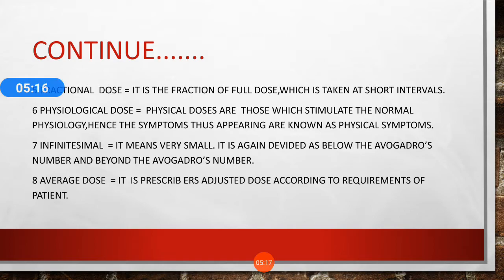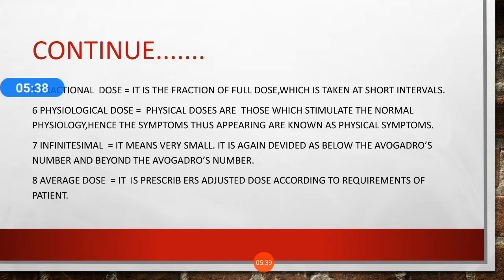Next one is the physiological dose. Physiological doses are those which stimulate the normal physiology of any specific organ. Hence, the symptoms thus appearing are known as the physiological symptoms. See, you are giving a physiological dose to the person to maintain or to regulate the normal physiology of that organ.